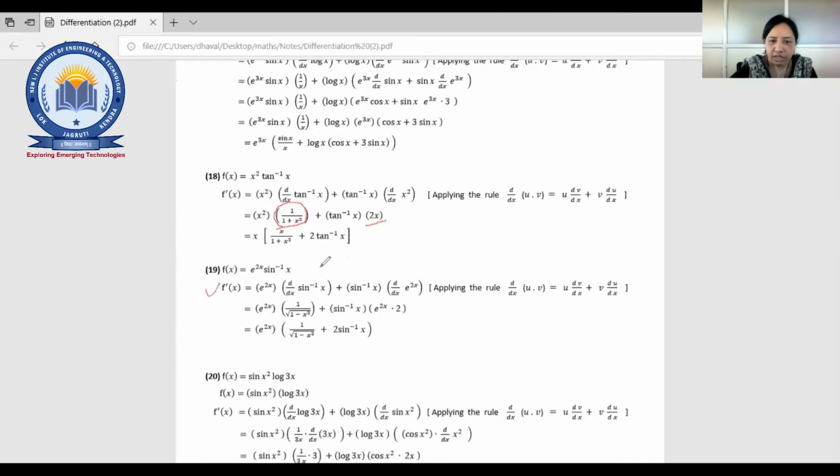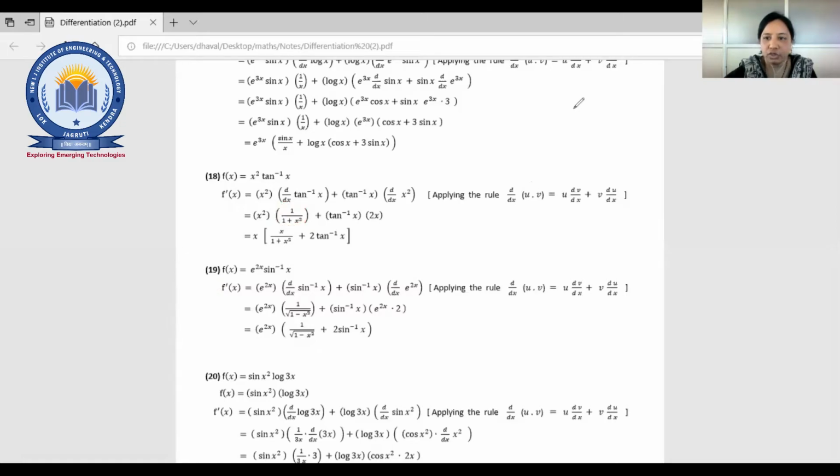Now this is also the same, just sine inverse x. You need to recall the differentiation of what? Sine inverse x. Fine. So sine inverse x, that is what? 1 upon under root 1 minus x square. So that is, yeah. Okay, Yagnik Joshi, you are raising your hand. Is there any doubt? You can unmute or you can write in the chat box. No, ma'am. Okay, it was by mistake. Okay, fine. So the same example.